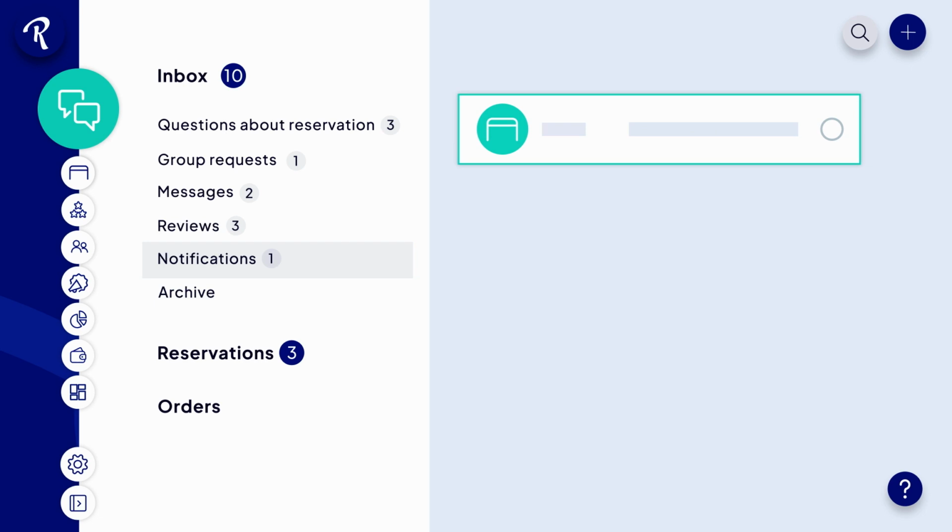The notifications folder will flag items that need your attention. If you don't use the automated waiting list, this will be the folder where you receive a notification that there is room for someone on the waiting list. Optimizing your occupancy is what makes your business boom.